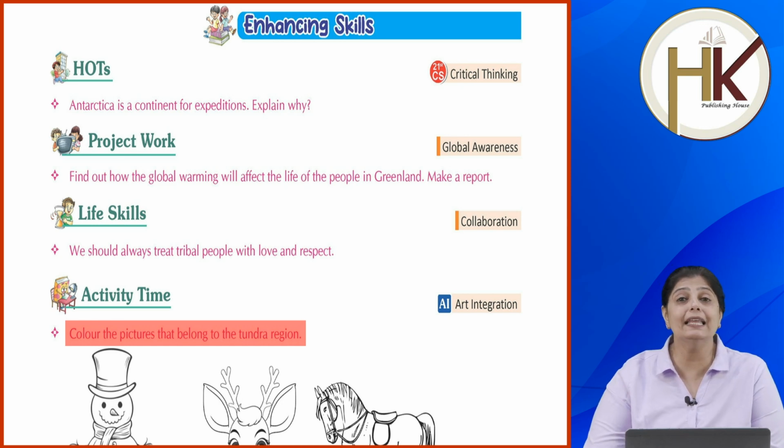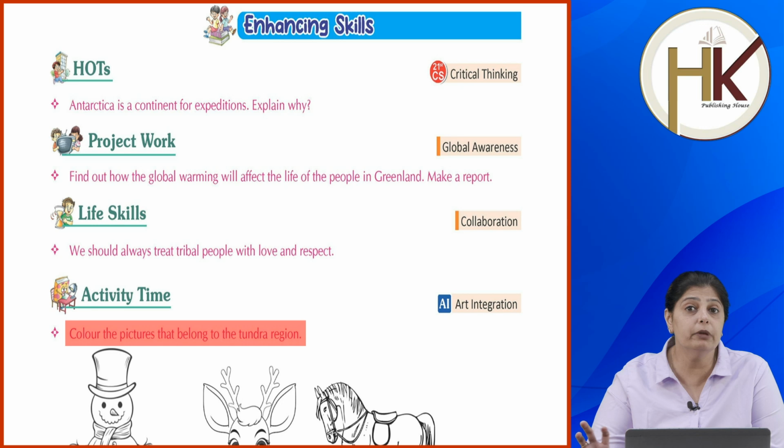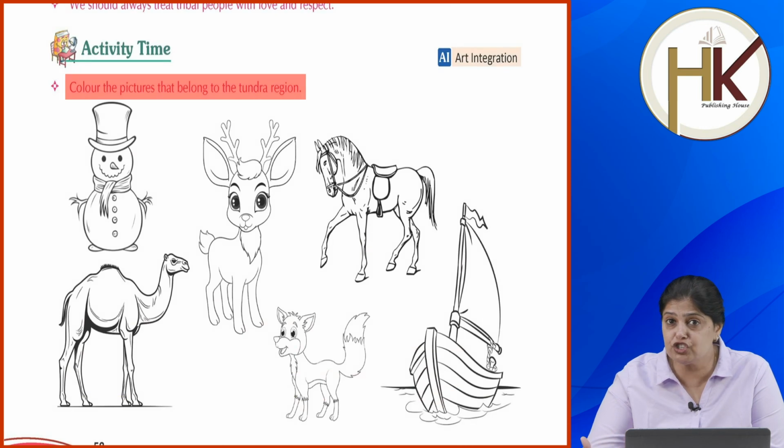Alright children, quickly reread the chapter that we've done on the frigid zone area, which is Greenland. We talked about the location of Greenland. It is an island, the largest island in the world. It is extremely cold there. There is not much vegetation there, mostly hunting happens, and they are mostly dependent on fishing. We discussed how they live, what their houses are like, what clothes the people there wear, and what they use to make their clothes. We've discussed all these things and how with time they are changing, which we learned in the chapter.